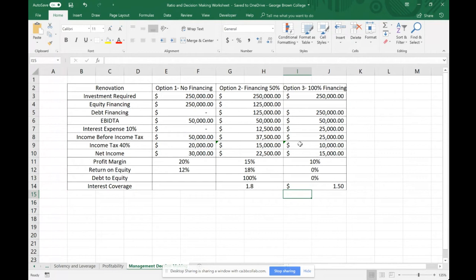Because of the interest that we would incur on this particular bank loan, the interest expense is so high that it's taking the interest coverage ratio down to 1.5. 1.5 or below is where people would be like, no, this is not good. So I'm not sure that option 3 is the right way to go.